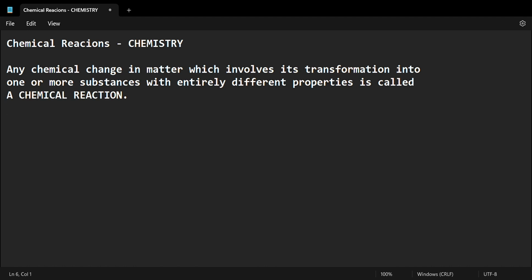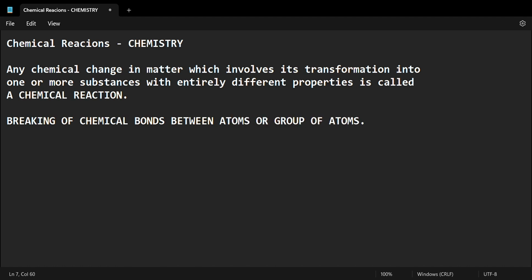But what happens in a chemical reaction? A chemical reaction involves the breaking of chemical bonds. So we are going to write breaking of chemical bonds. It involves the breaking of chemical bonds between atoms or group of atoms of reacting substances and rearrangement of atoms, making new bonds to form new substances with absorption or release of energy, normally in the form of heat and light.